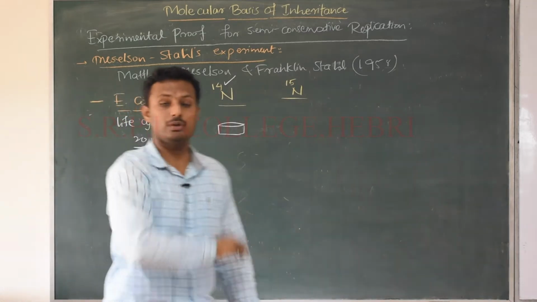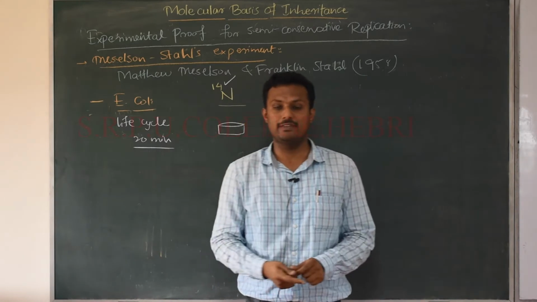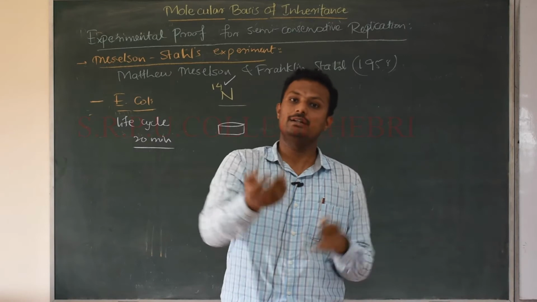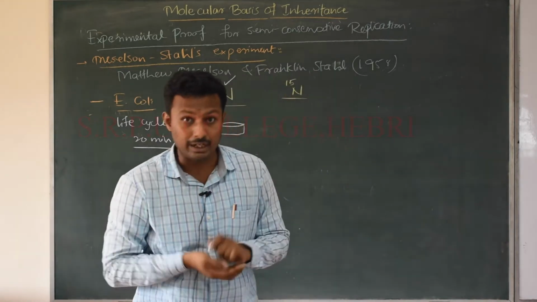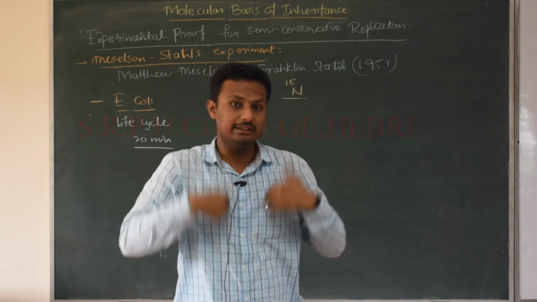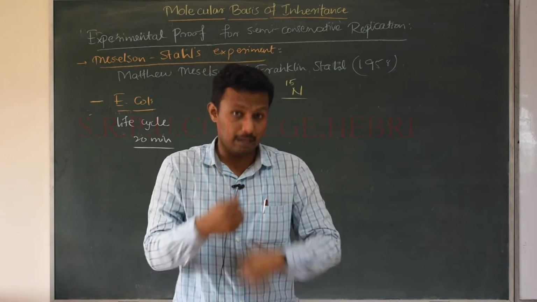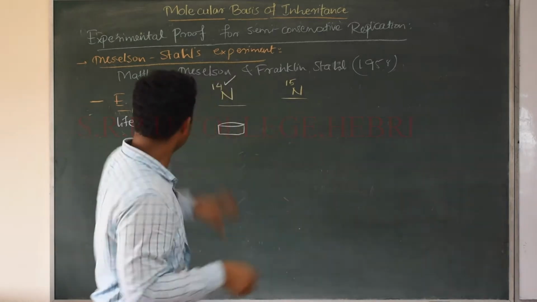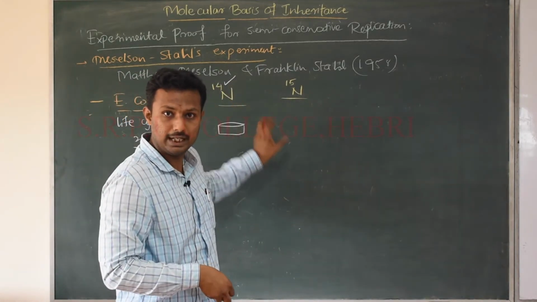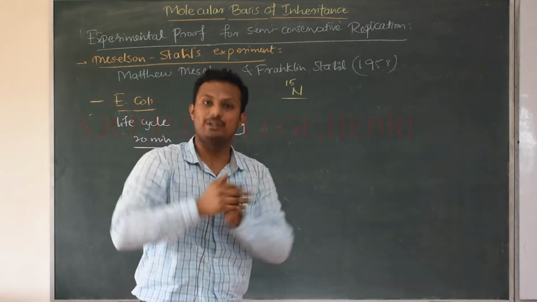So when one life cycle is completed in 20 minutes, they are going to reproduce, they are going to produce the next generation, and the older generation will die, right? And if the next generation has to be produced, DNA replication has to happen. For replication to happen, it has to utilize the nutritional medium appropriately in order to produce the new strand of the DNA.